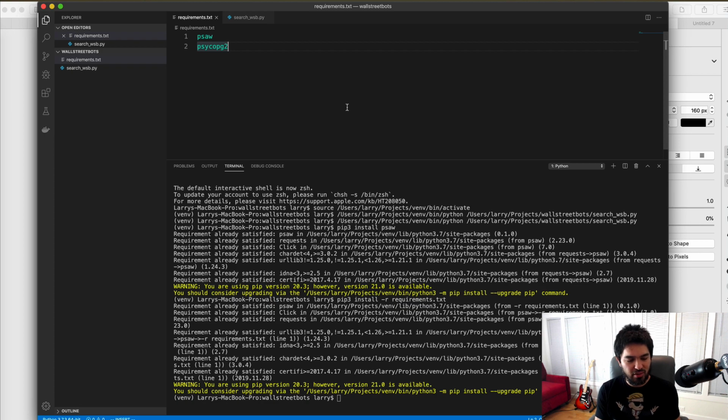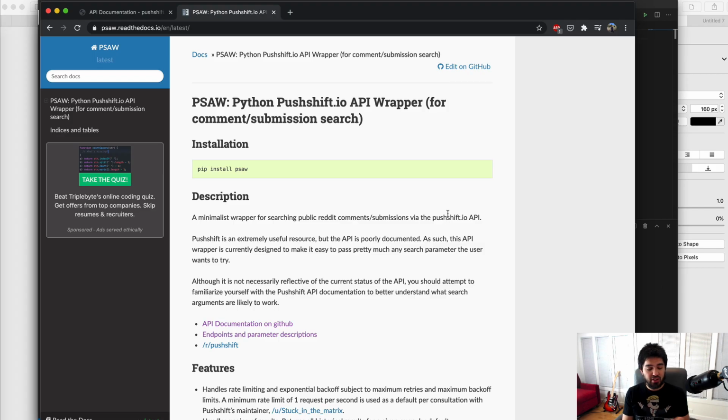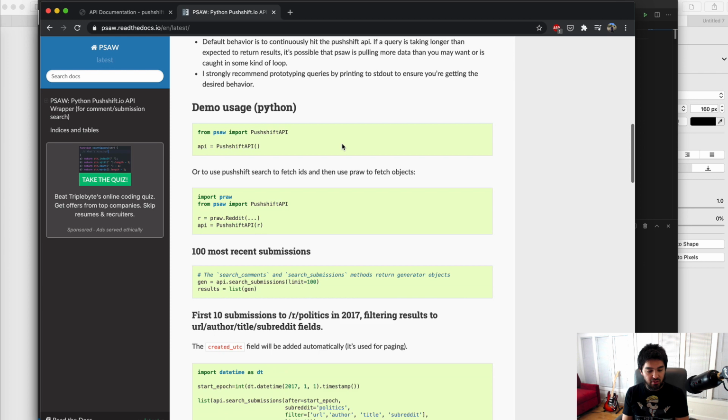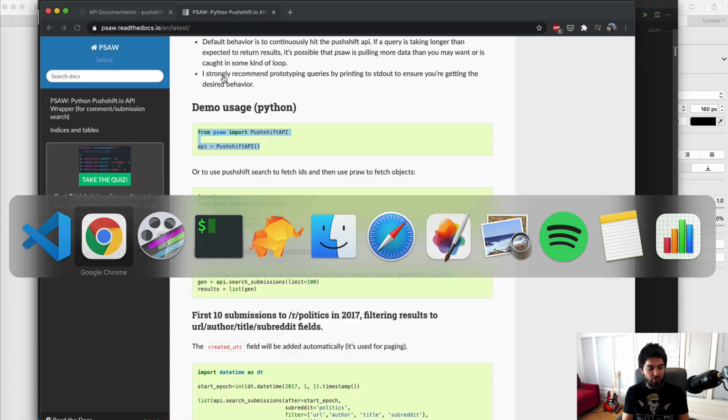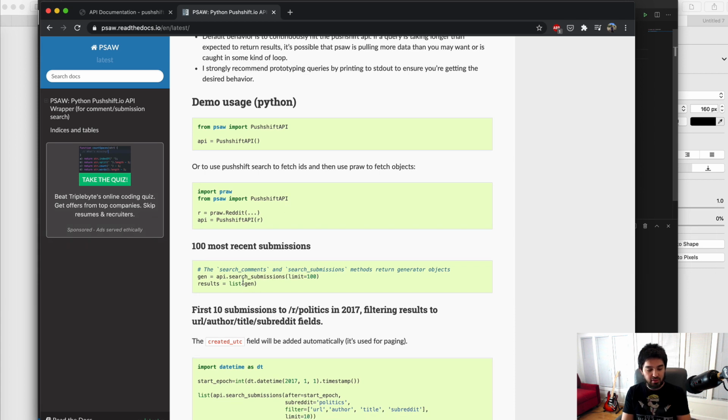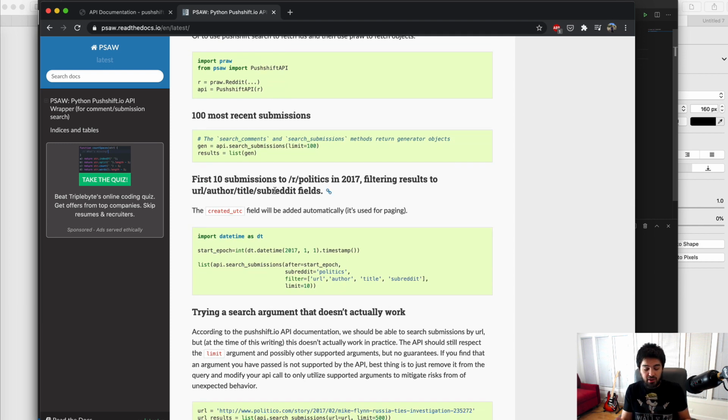But if you want to code this, there are some prerequisites. So what I'm going to do now is figure out how to use this Python Pushshift API wrapper to search Reddit comments. We have the Python package installed, and if you scroll down, there's a little hello world example. So we can copy this demo usage, and I'll put that at the top of my search_wsb.py. We do from psaw import PushshiftAPI, and we instantiate this little API client here. That gives us some methods that we can call that do basic stuff like searching submissions.